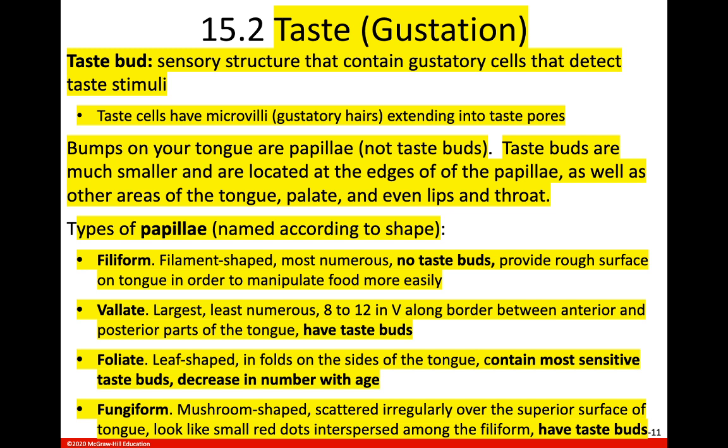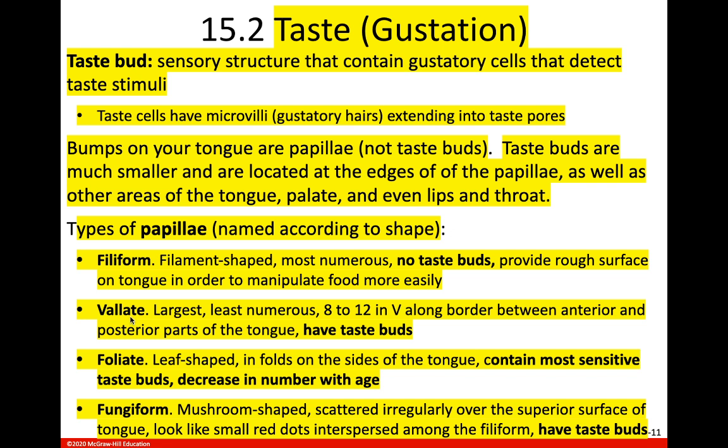Okay, so the papilla. Again, the bumps on our tongue. We have different kinds of bumps on our tongue, and we're going to be classifying them according to their shape. The first kind are called filiform. The filiform are more filament shaped. They are the most numerous papilla, the most numerous bumps on our tongue, and there are no taste buds associated with those. So why in the world do we have those filiform papilla? Well, they just give the tongue a texture. They give it a rough surface so that food is able to cling to it better, and your tongue can participate in manipulating the food and forming that bolus that you're going to swallow.